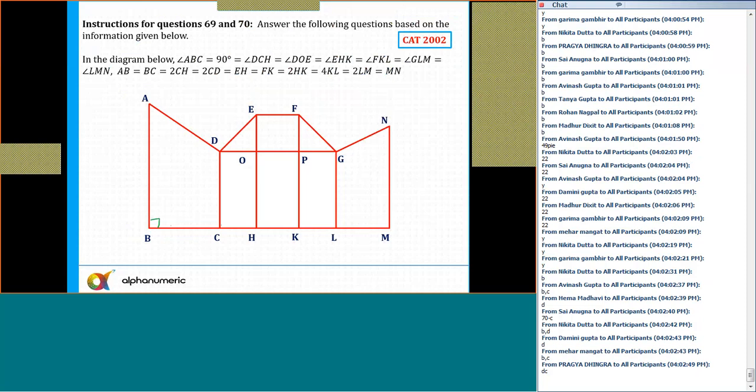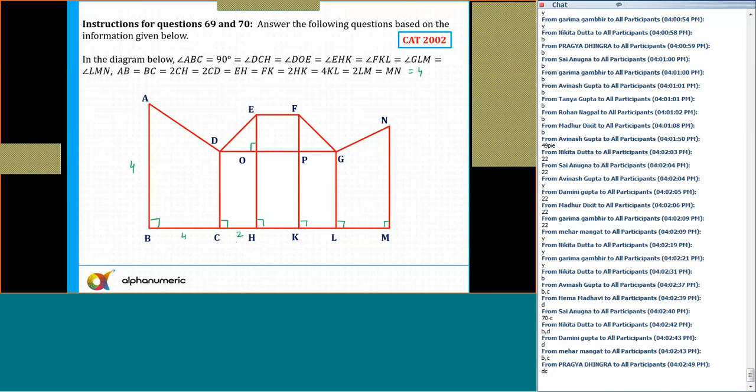So this angle is 90 degrees, which is equal to angle DCH, angle DOE also, angle EHK, angle FKL, angle GLM, and angle LMN. AB is equal to BC. So let's say this is equal to 4, just assume it is 4. So AB will be equal to 4, BC is also 4,